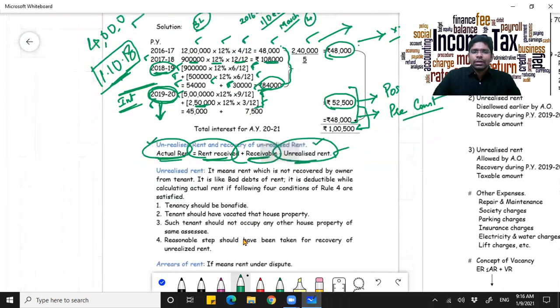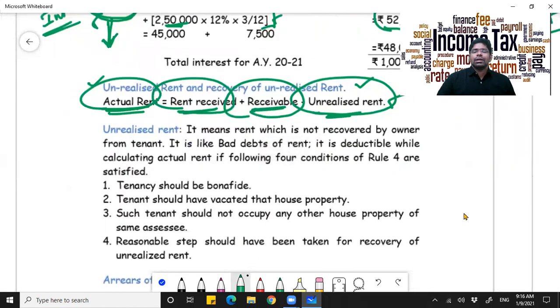Now, for considering a particular amount as unrealized rent, under Rule 4, there are 4 conditions you have to keep a note of. The tenancy should be bona fide, that is, genuine and real. It should not be just a created one, just for the heck of claiming a deduction or something. Then the tenant should have actually vacated the property. Genuinely he must have run away somewhere or something like that.